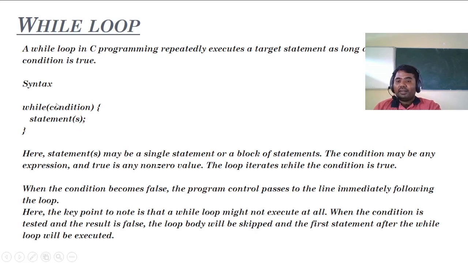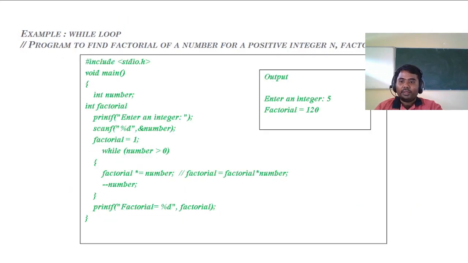One of the important points here is that if the first condition itself fails, the statement will not get executed. So here the minimum number of times the statement will get executed is 0. It means the very first condition is false. This is the major difference from the do while loop. We'll see what the do while loop is.